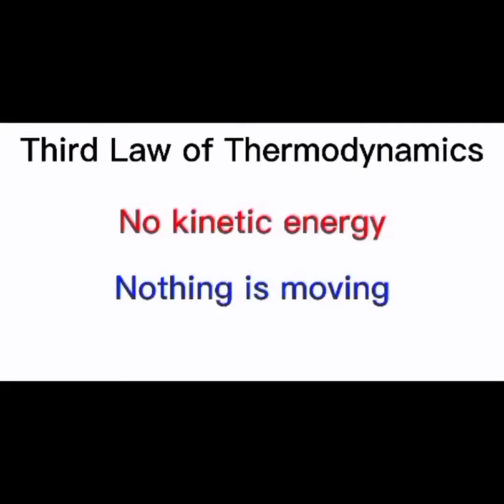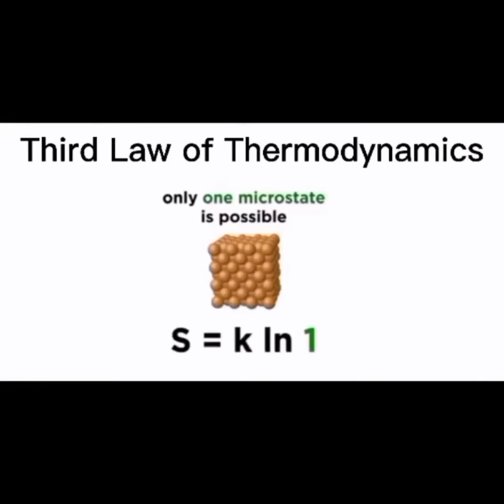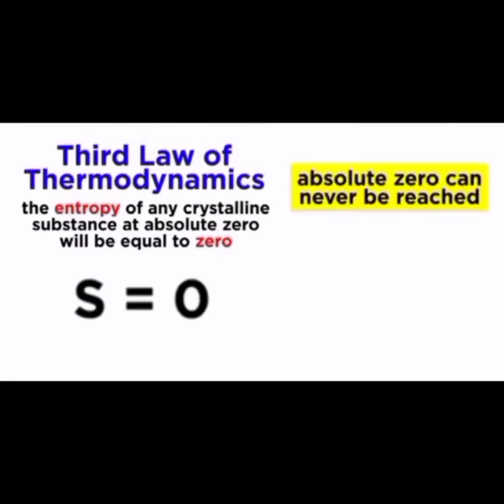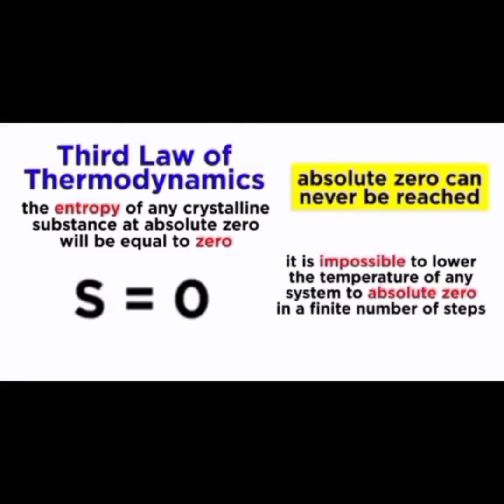If there is no kinetic energy, nothing is moving, so there is only one possible microstate that the particles can inhabit. With the value for W equal to 1, the natural log of 1 is equal to 0. So, at absolute zero, the entropy of any substance must also be zero. However, absolute zero can never truly be reached, which is communicated in the third law, which states that it is impossible to lower the temperature of any system to absolute zero in a finite number of steps.